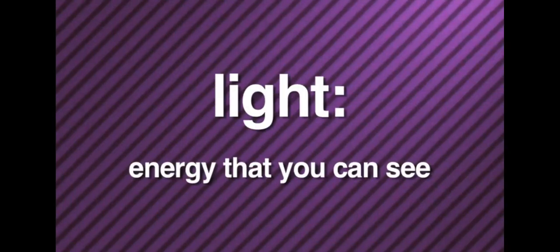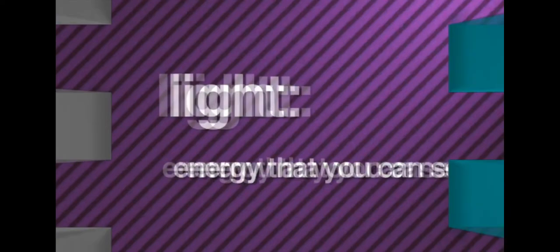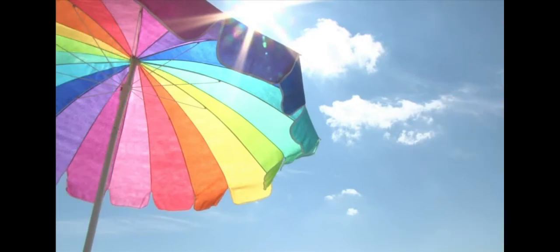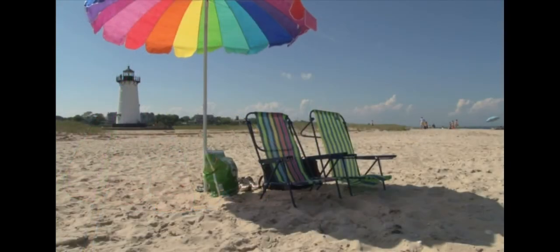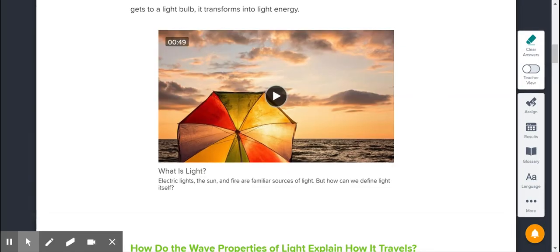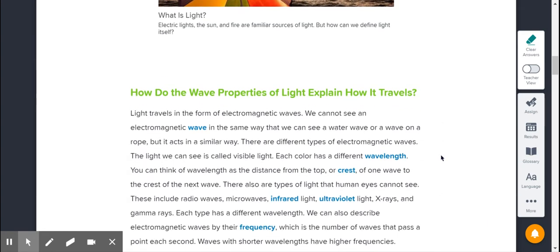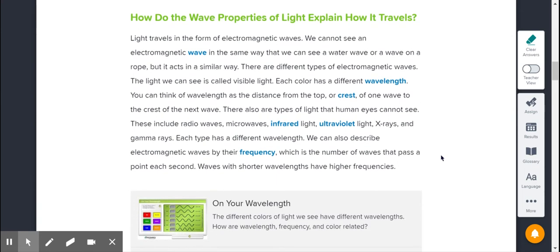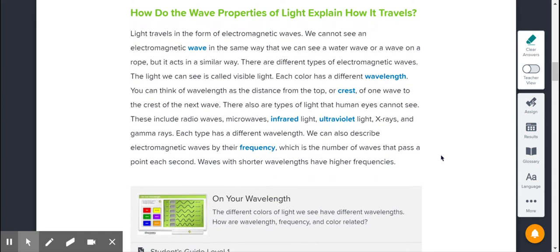Simply put, light is energy that you can see. On a sunny day, not only can you see light, but you can feel the heat it gives off too. All right, electric lights, the sun, and fire are familiar sources of light, but how can we define light itself? So we know now that light is an energy that you can see.